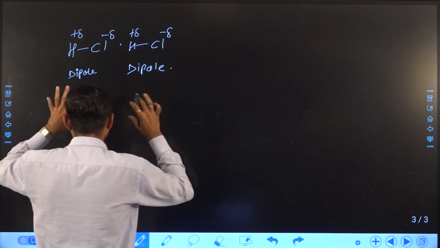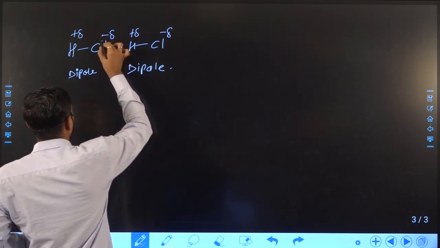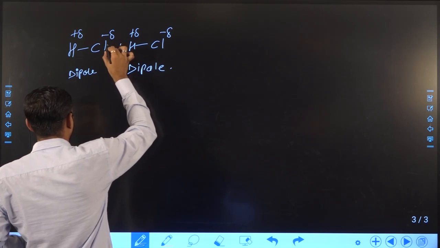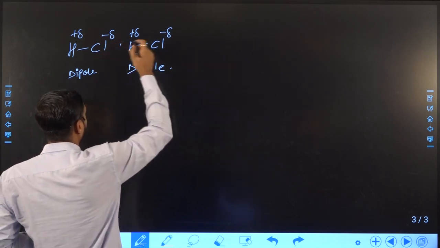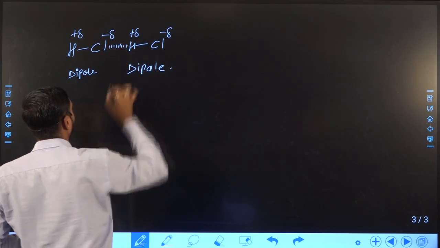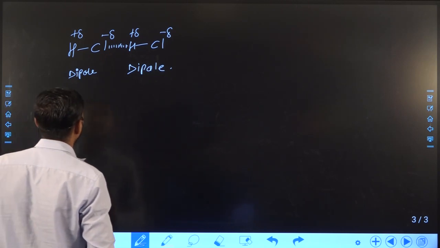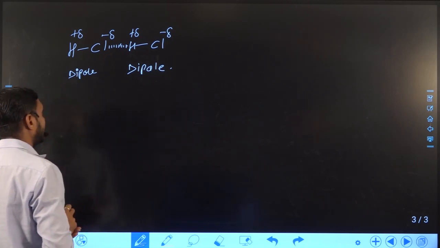Specifically in this type of molecule, one atom of one molecule has a partially negative charge, and the atom of the other molecule has a partially positive charge. As we already know, attraction will always occur between positive and negative charge.